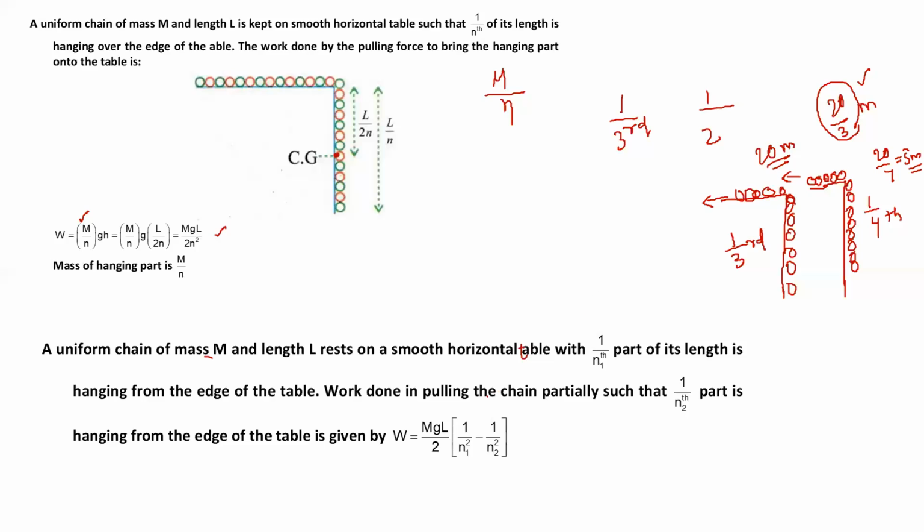That means simply, what is the shifting of the center of mass? At first, the center of mass is at L by 2n1. Now the center of mass will be at L by 2n2. I have taken 2 common here, mgL by 2. So the changing part is n1 and n2: 1 by n1 square minus 1 by n2 square. Directly we could put this formula if such a type of question is there.